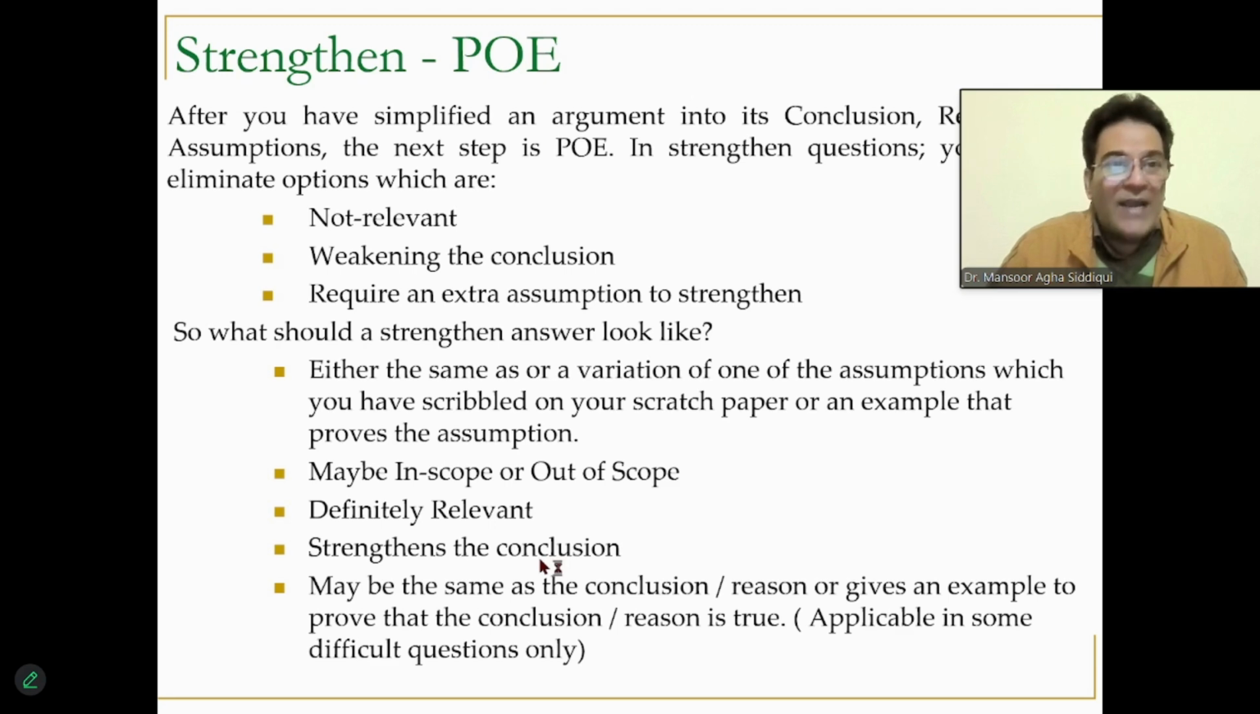At times, and the test has a bad reputation for this, it may happen that the right answer is the same as the conclusion, and you find it so dumb that you do not choose this answer. Or the right answer may be the same as one of the reasons written on top in the paragraph. Or the right answer gives an example to prove that the conclusion is correct or a reason is correct. This is applicable in case of difficult questions only.